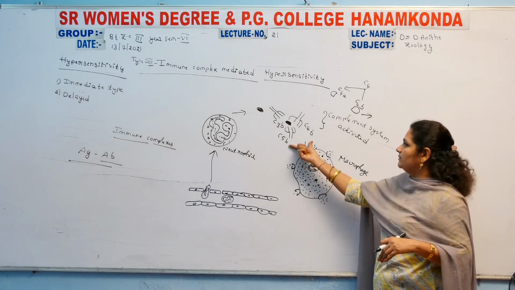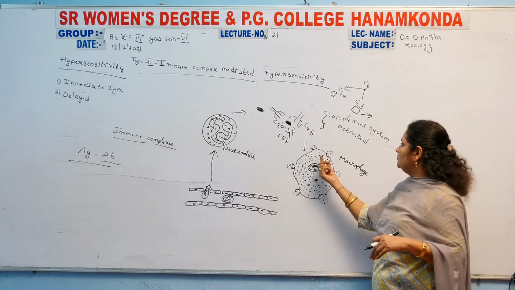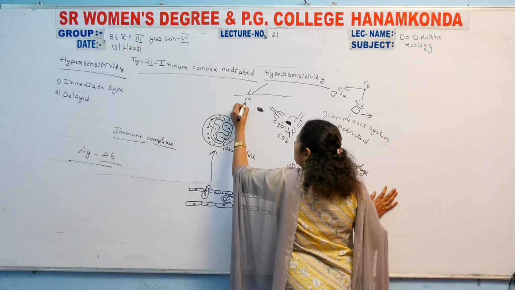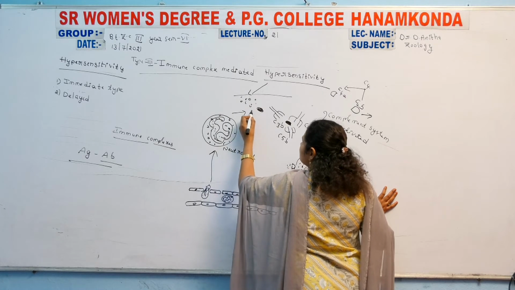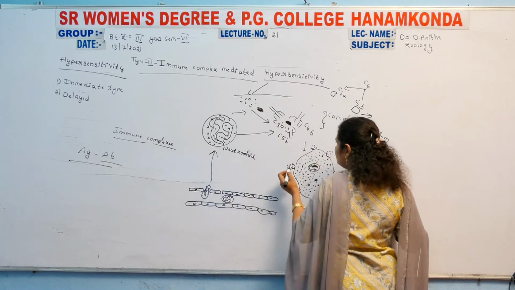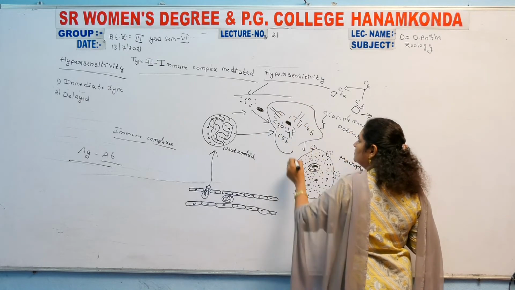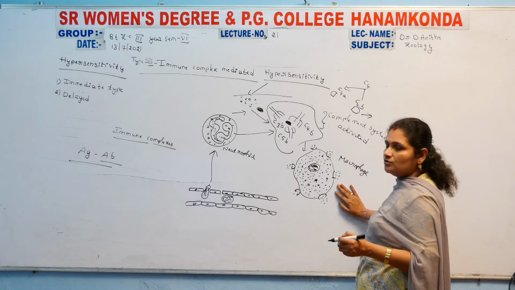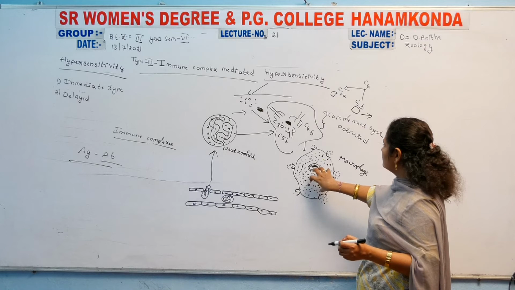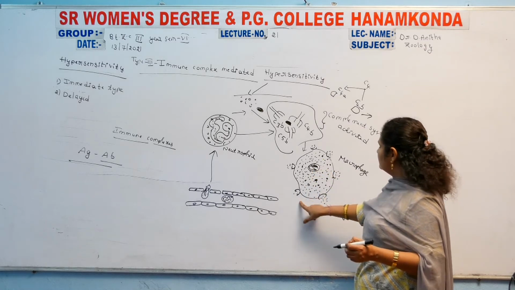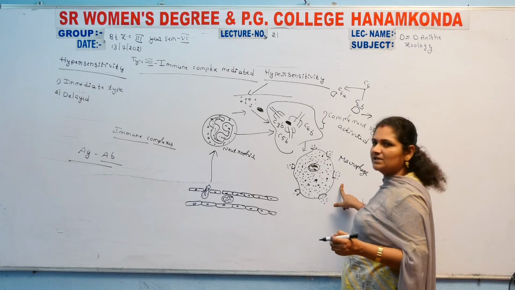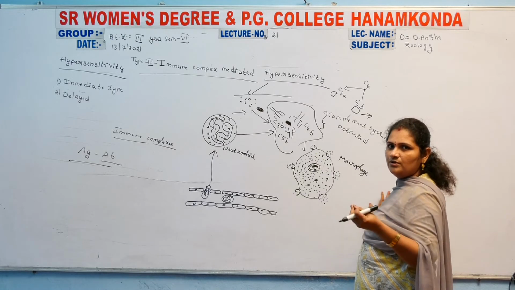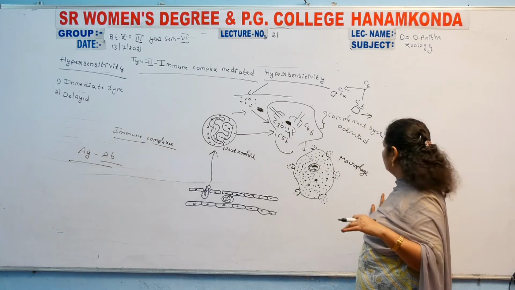With the help of macrophages, the neutrophil response is followed by the macrophage series. By the activation of these complement proteins, when many antigens enter the body, those antigens bind with the neutrophils. By the effect of the neutrophils, the complement system gets activated, and macrophages swallow the harmful substances. The lysis of those harmful substances is released. This is a phagocytosis mechanism, digesting the harmful substances by the macrophage cell.